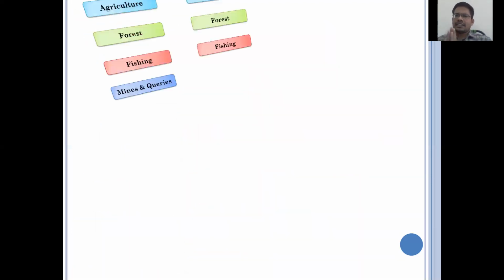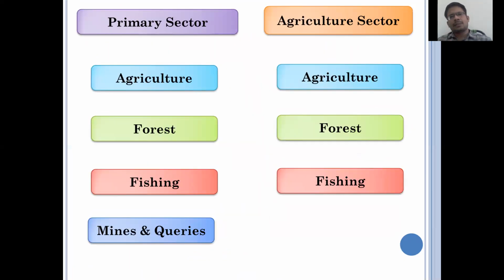Let us try to discuss. Everybody has an idea that the primary sector is nothing but the agriculture sector. That is not correct. There is a big difference between the agriculture sector and the primary sector. In the agriculture sector, we have only agriculture, forestry, and fishing. In the primary sector, we add another one, that is mines and quarries. It means we can remove mines and quarries from the primary sector, and we may call it the agriculture sector. We can add mines and quarries to the agriculture sector, and that will be called the primary sector.